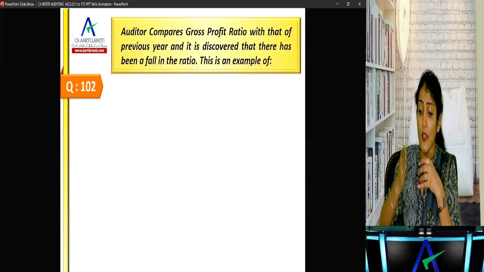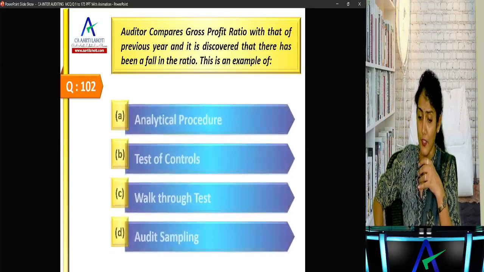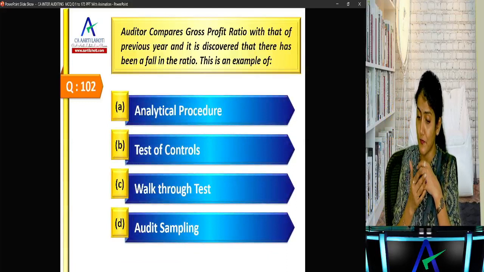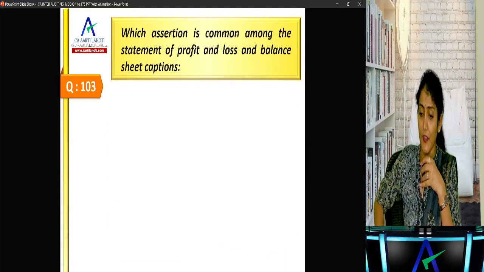The auditor compares the gross profit ratio with that of the previous year, and it has been discovered that there has been a fall in the ratio. This is an example of analytical procedures, right? This is an example of an analytical procedure.